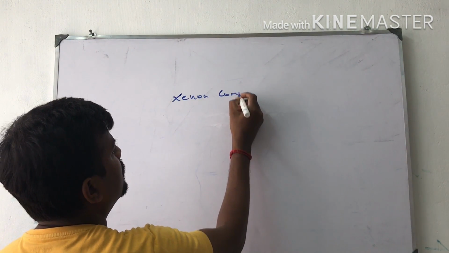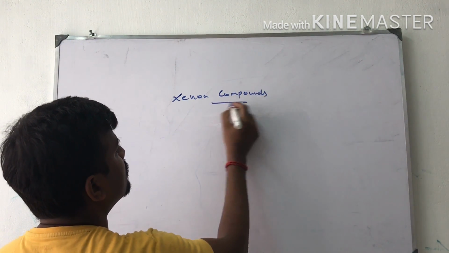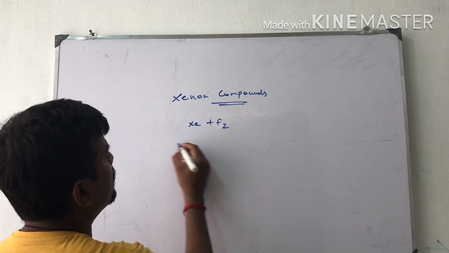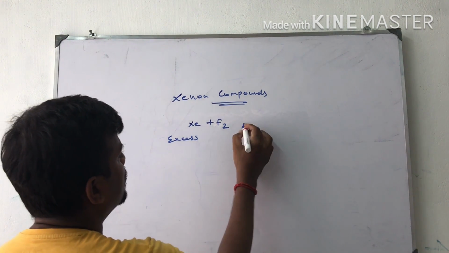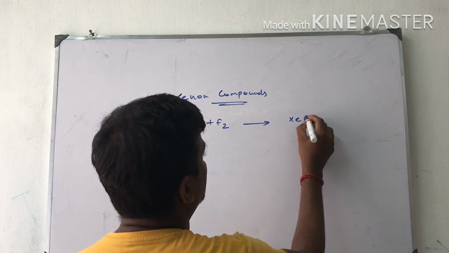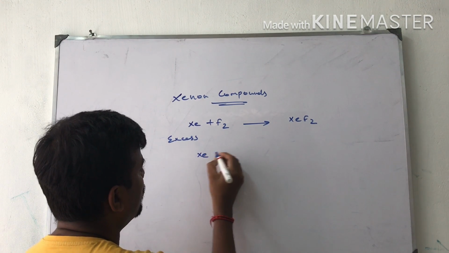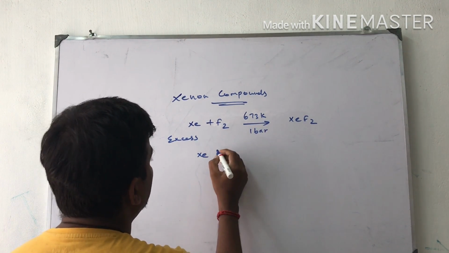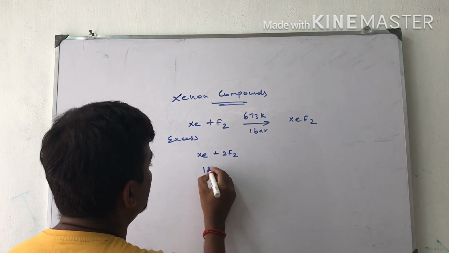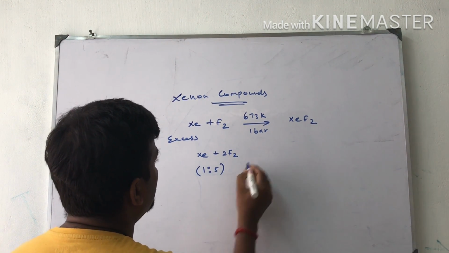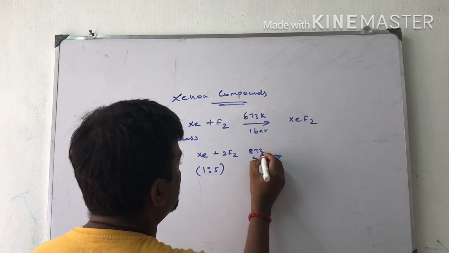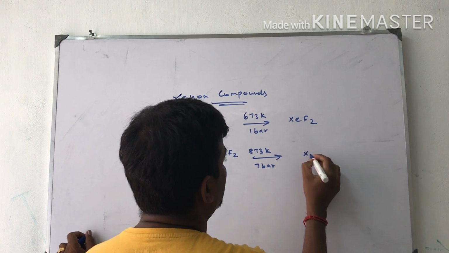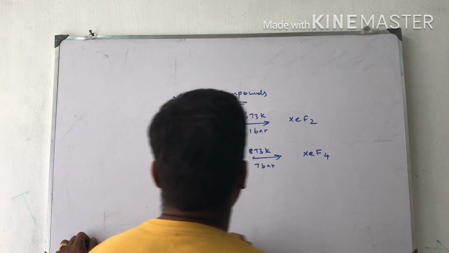Xenon compounds. Xenon reacts with fluorine. When xenon is in excess, it gives xenon difluoride, at 673 Kelvin and 1 bar pressure. Xenon reacts with fluorine in the ratio 1:5 at a temperature of 873 Kelvin and 7 bar pressure, and it gives xenon tetrafluoride.